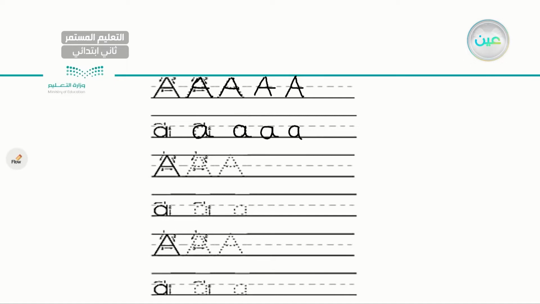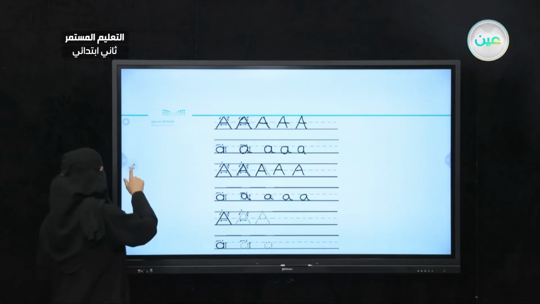Okay? Let's write more A's. Capital A, as in apple. Ant. Very good. Let's write more small a. A, small a. Make sure you are writing between the lines, okay? So this is how we write capital A and small a.